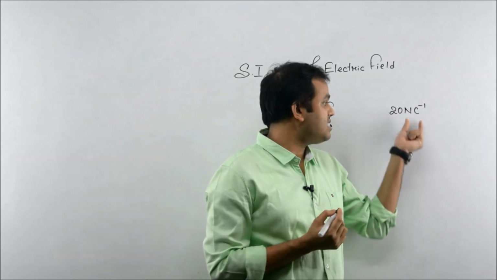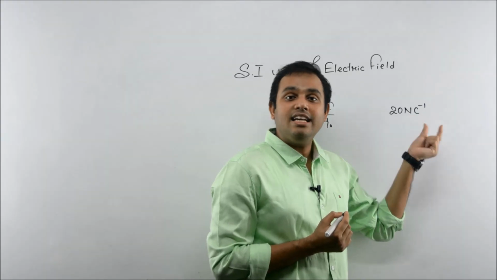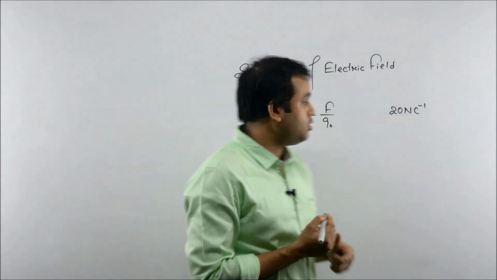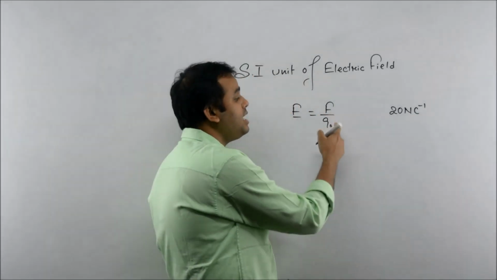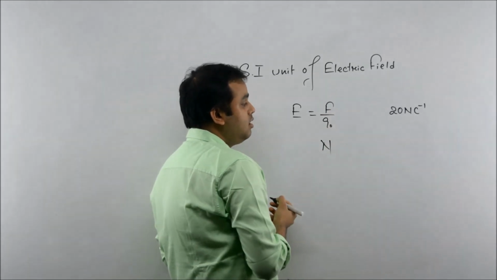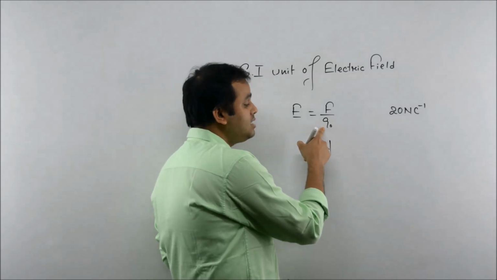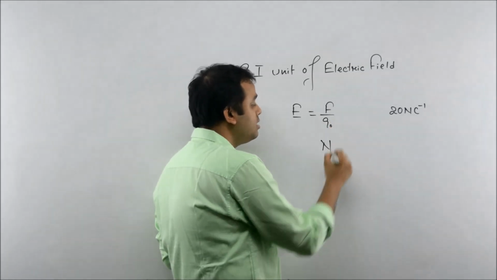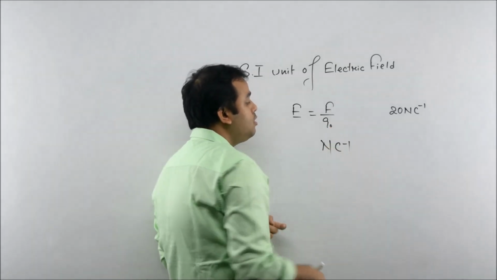Clear? So what is the SI unit of electric field? It is Newton Coulomb inverse. Or from here also you can see it's force by charge. So what is the SI unit of force? It's Newton. And what is the SI unit of charge? It's Coulomb. So Coulomb will go to the denominator. It will become Coulomb inverse.